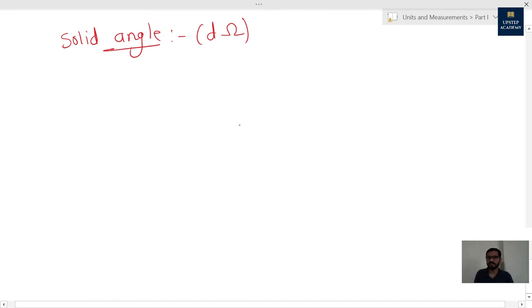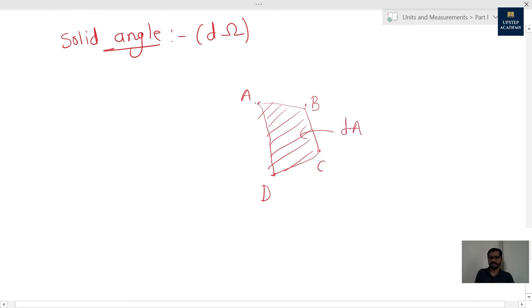Suppose we consider one part of the sphere, A, B, C and D. So the part of the sphere will be an area, of course. Suppose this area is dA and this is the center.